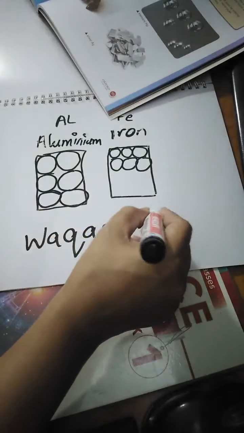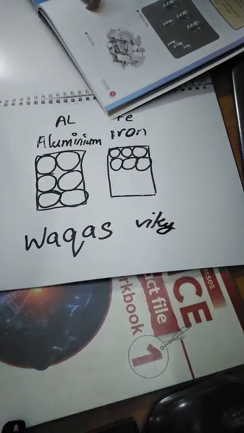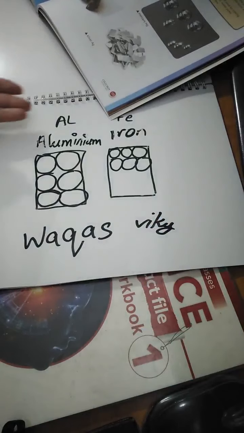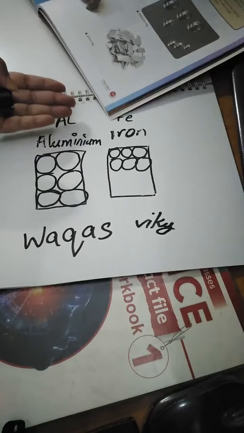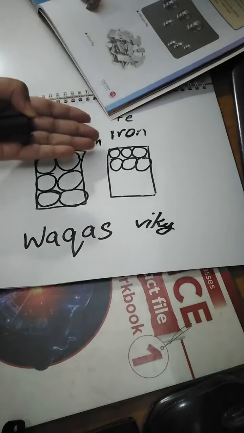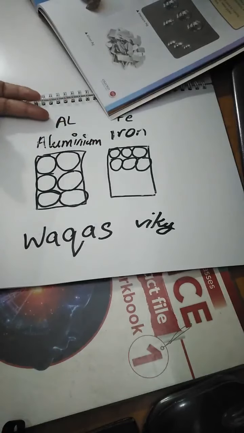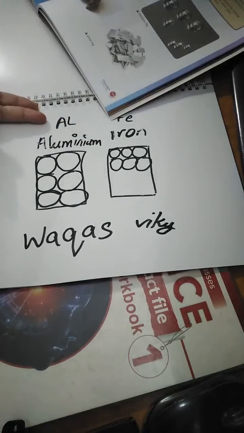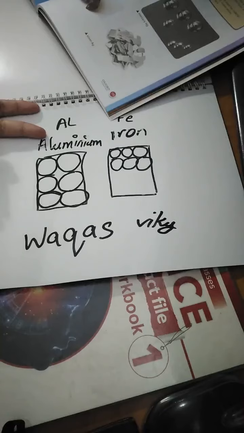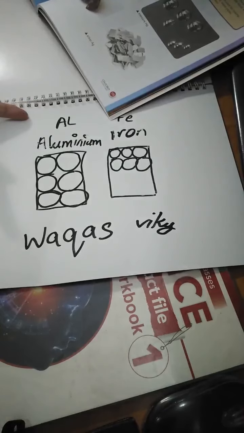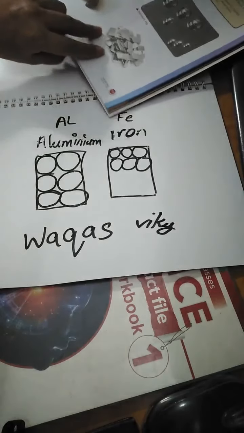We call him Vicky, right? So many people have nicknames. So each of these elements has got its own nickname also. Because aluminium starts with Al, we call it Al. Mr. Al.